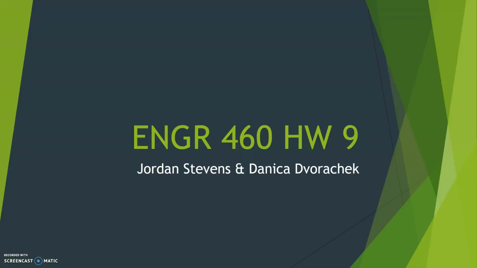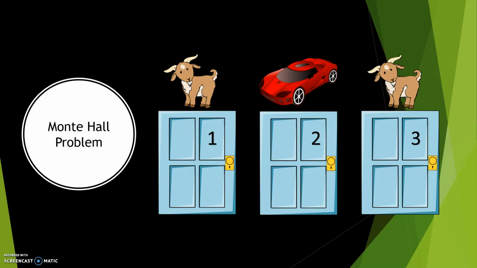We are here to explain homework 9 for our Engineering 460 class. The problem we were presented with for homework 9 is the Monty Hall problem, which is set up like you're on a game show. In this scenario, you have 3 doors to pick from, and the grand prize of a Lamborghini, let's say, is behind one of the doors, and you just need to pick the right door. If you choose a door and the host opens another door showing that that second door is not correct, should you switch doors if given the option? That is the Monty Hall problem.